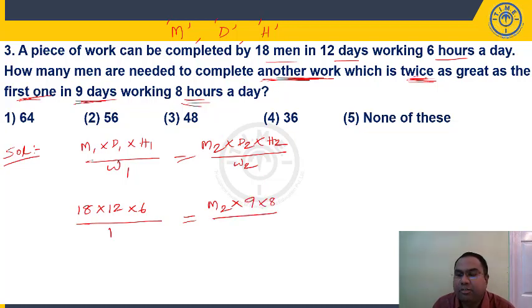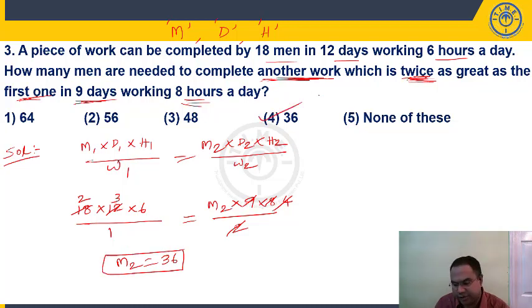The second group is doing twice, that means 2 times the work the first group is doing. First group is doing 1 unit. This group should do 2 units. 2 goes 4 times. Now 4 goes 3 times in 12. 9 goes 2 times in 18. 6 into 6. Number of men required are 36. It is present in choice 4.